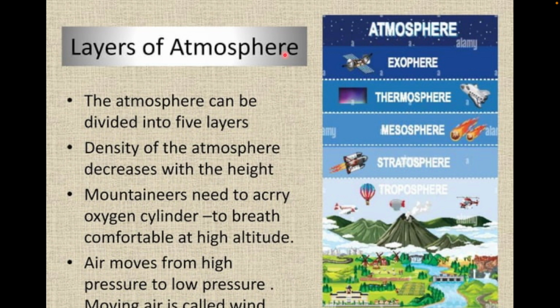Next topic is layers of atmosphere. We have five major layers of atmosphere, and these are very important. First one is troposphere. Troposphere is the lowest layer on the earth. In this particular sphere, all the major things like cloud formation, different types of seasons, weather, all these things take place in this layer only.